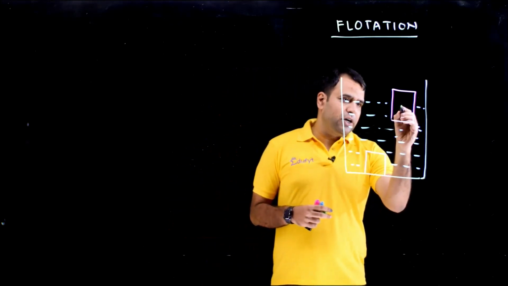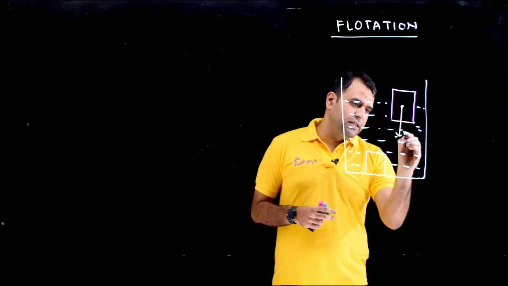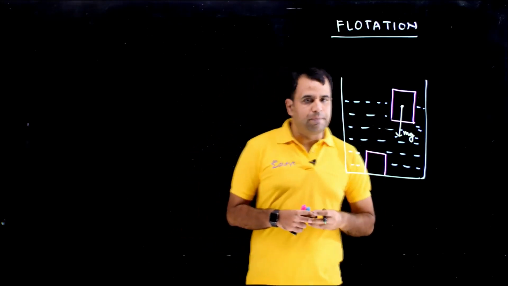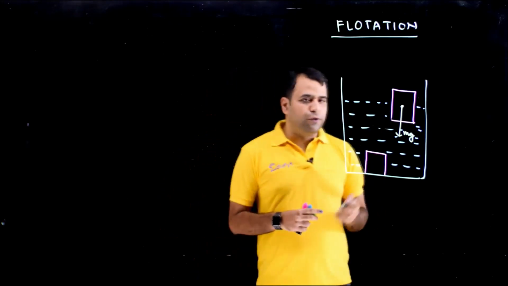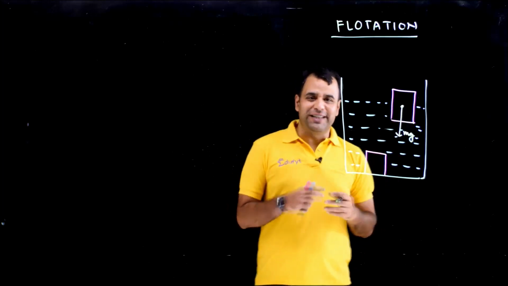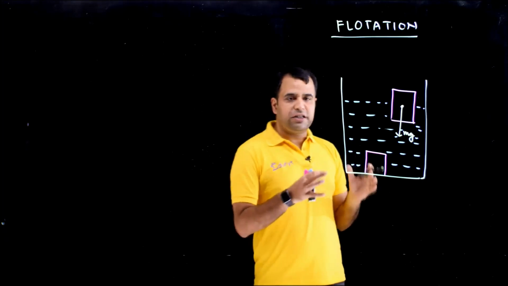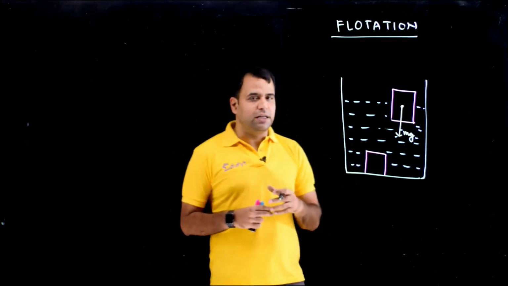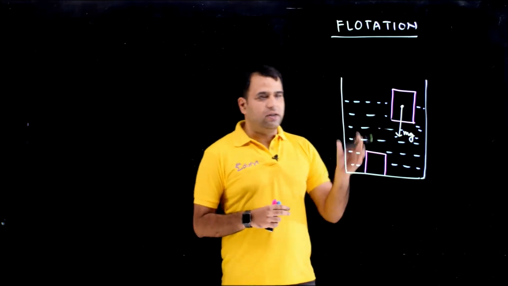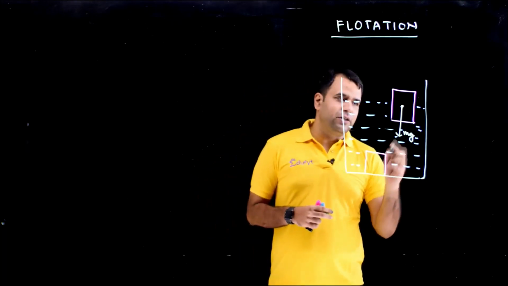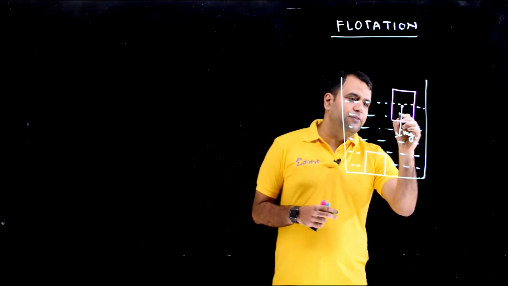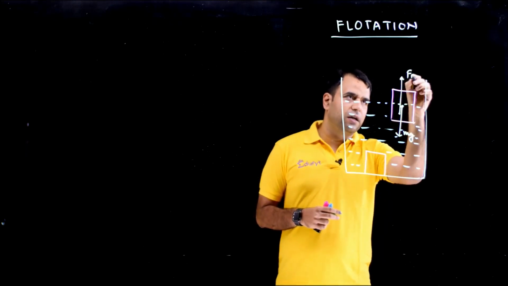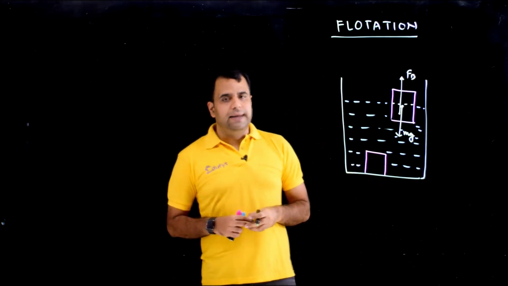If this is the body, then there will be mg acting on the body, and that mg will be acting at the center of mass of the body. This is one force. And the second force will be the buoyant force. We don't want to study the pressure force if we can get the buoyant force. The buoyant force is nothing but the resultant of the pressure force acting on the body. That will be acting just below this mg somewhere. I'm showing this as Fb. So Fb will be acting up and mg will be acting down.